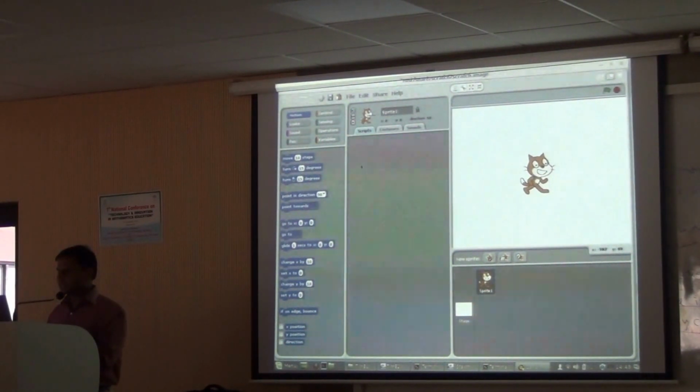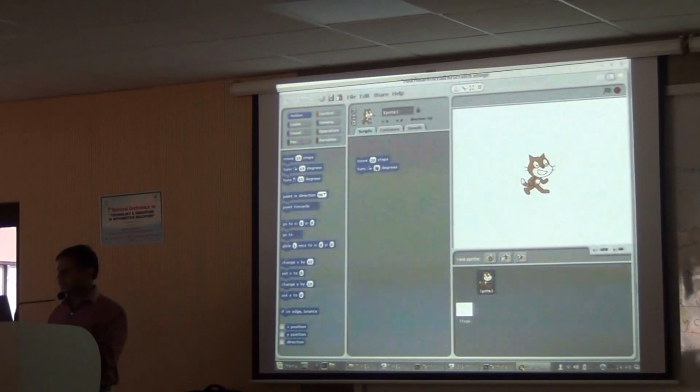For example, this is motion. If I say move 10 steps, and if I click, I can make changes, instead of 10 steps, let us say 20 steps. The turtle will move 20 steps. You can ask it to turn, let us say, 90 degrees or anything.